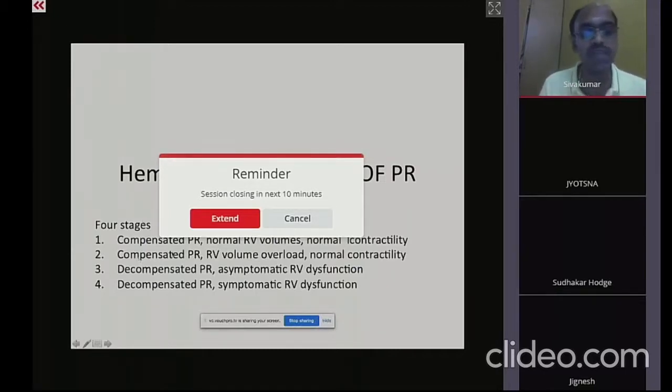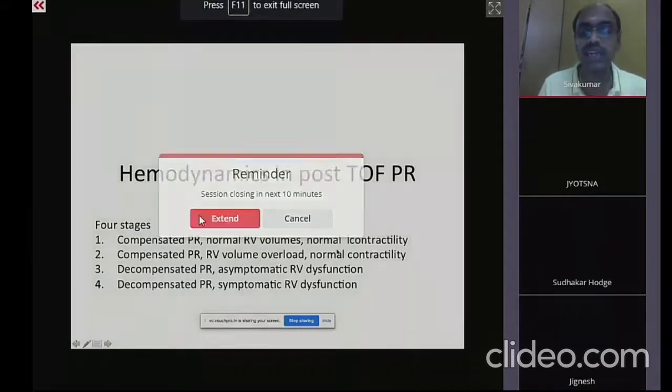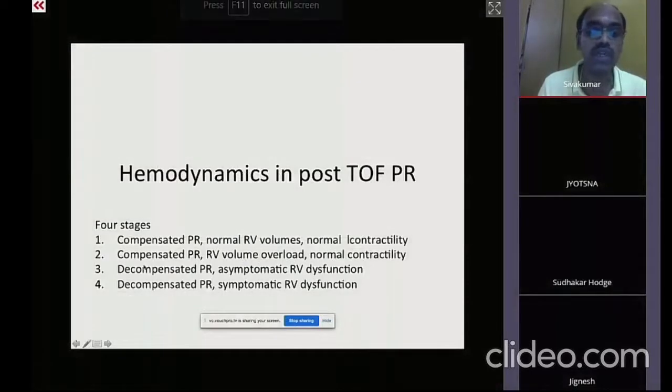Second stage will be a compensated PR with RV volume overload, but this RV volume overload has increased Starling forces, so the contractility remains normal. Then it goes to a third stage where there is a decompensated PR. The patient continues to remain asymptomatic, but the RV ejection fraction starts falling. RV fractional area change and TAPSE all start falling, but the patient continues to remain asymptomatic. The last stage is decompensated PR, where there is a symptomatic RV dysfunction.